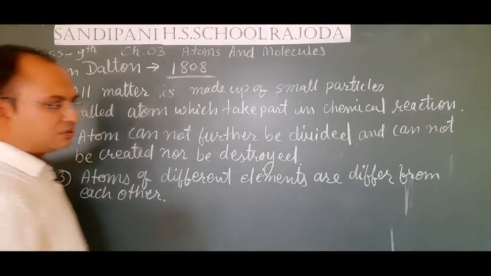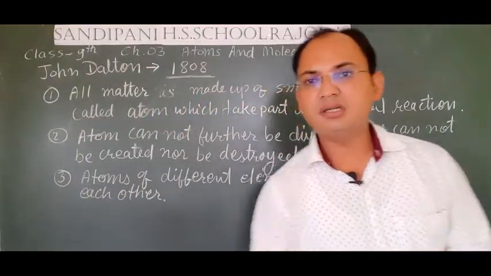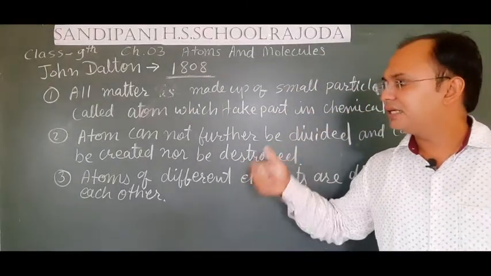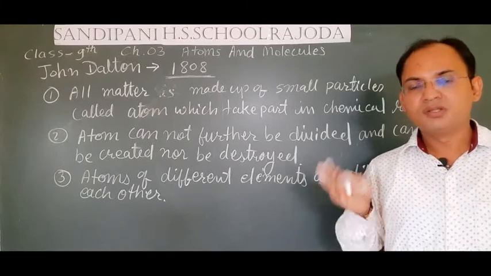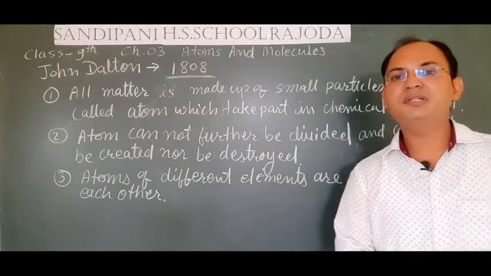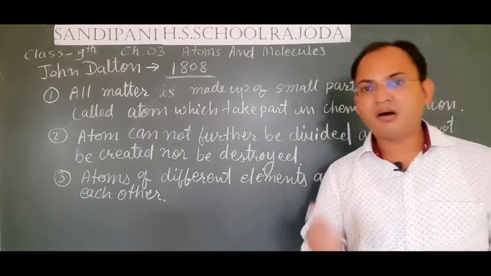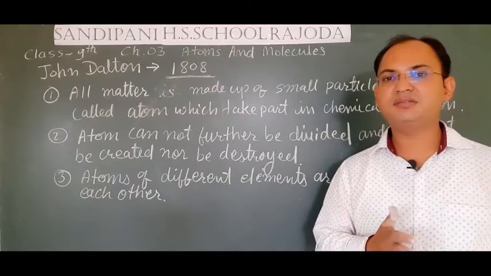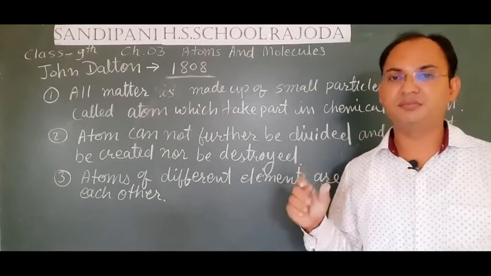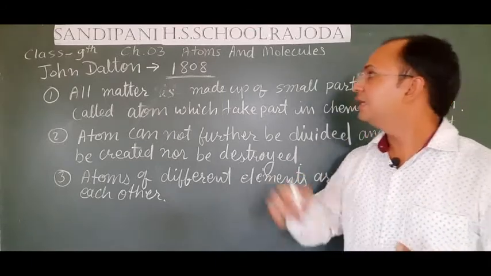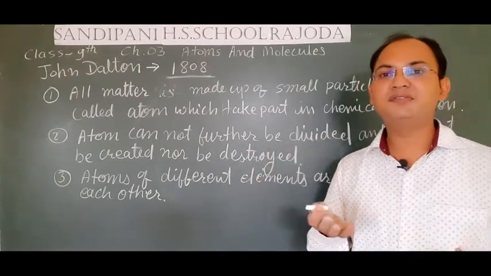Now students, since the atom cannot be divided further, he also postulated an important point that atoms always combine with each other in whole number ratio. They do not combine in fraction form, because it is not possible to obtain an atom in fraction.